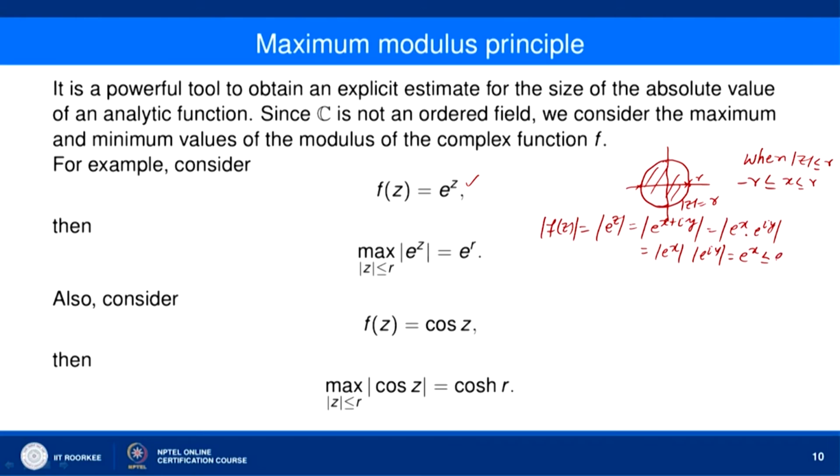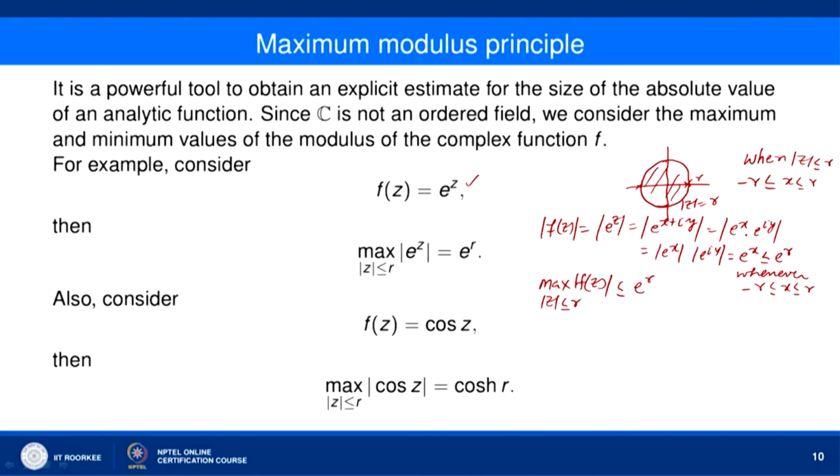So, this is less than or equal to e to the power r whenever minus r is less than or equal to x, less than or equal to r. This is valid for all z such that mod of z is less than or equal to r. So, the maximum value of mod of f(z) when mod of z is less than or equal to r is less than or equal to e to the power r.